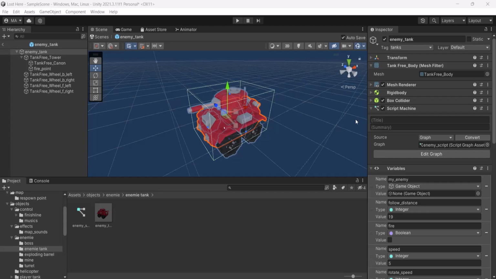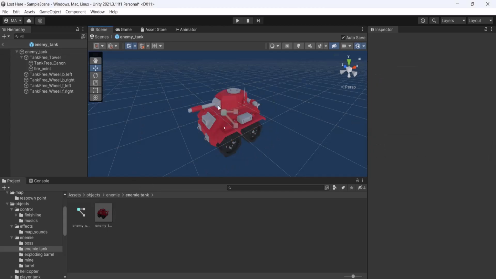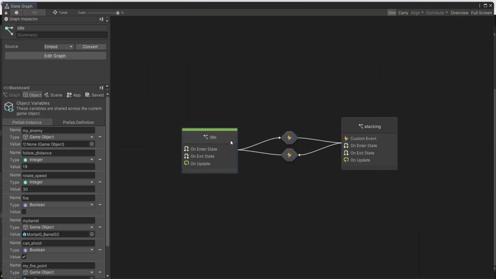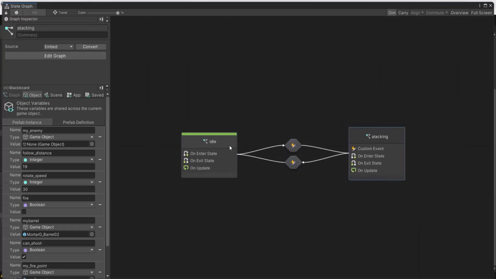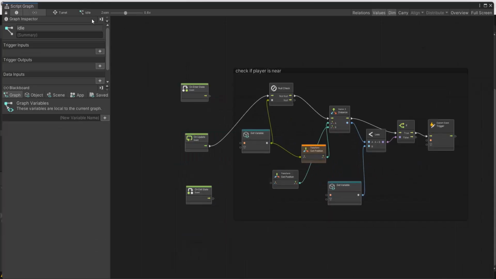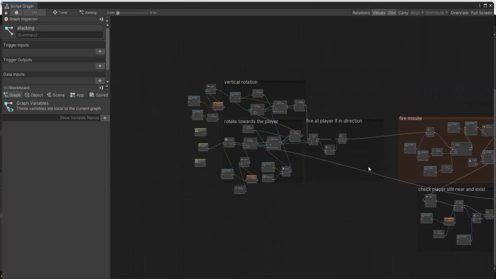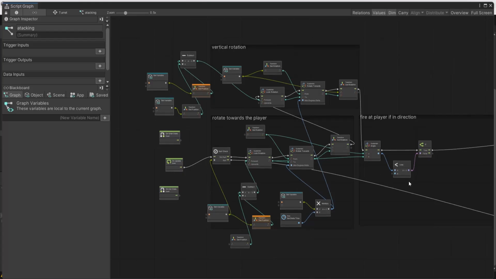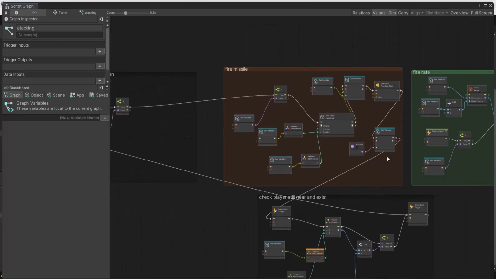For the enemy obstacles, the player is going to start with the enemy tanks, which are many on the map. The enemy tank has a state graph, and in the state graph there is idle or attacking. The idle state is responsible for detecting whether the player is near the enemy tank or not, and attacking is of course responsible for the attacking. In attacking mode, the enemy tank is going to rotate towards the player and fire missiles.